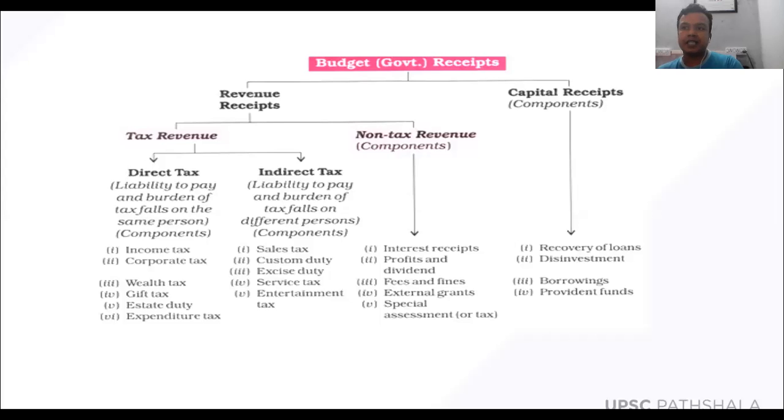So here what is happening? Actually, the tax is being paid by you, but you are not directly paying it to the government. You are paying it to the theater owner or the cinema hall, and the cinema hall is paying it to the government. For example, sales tax is also the same.